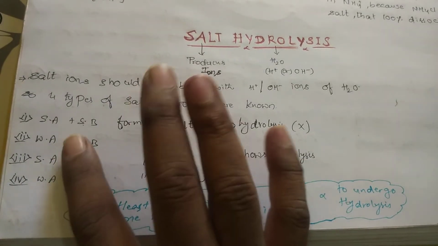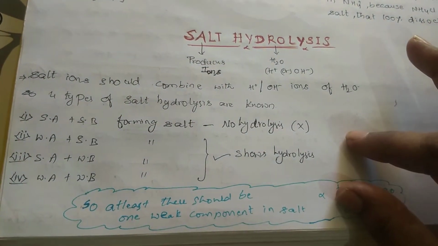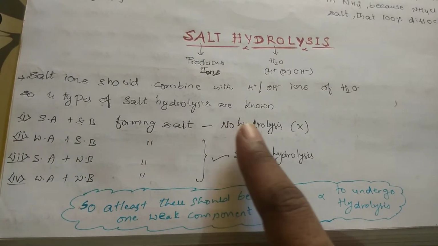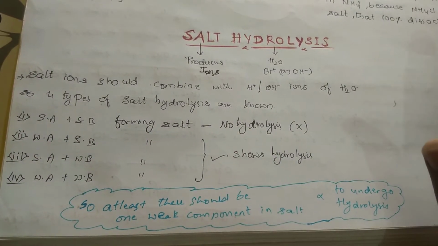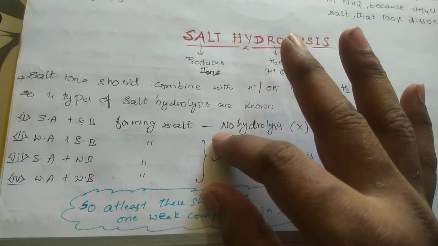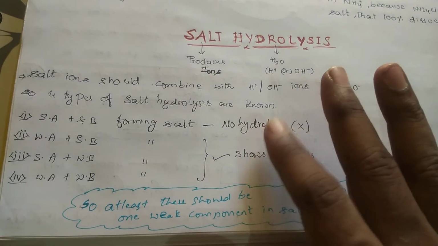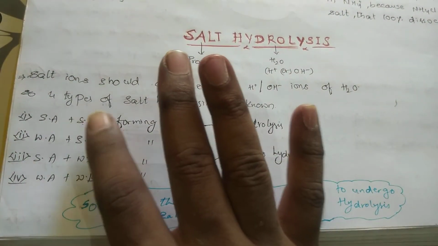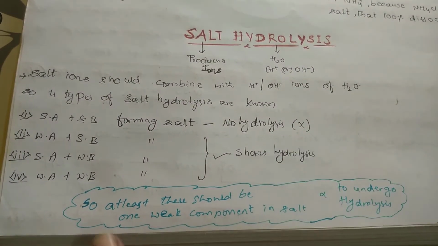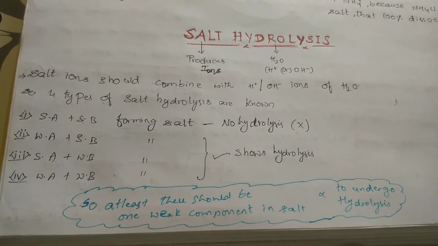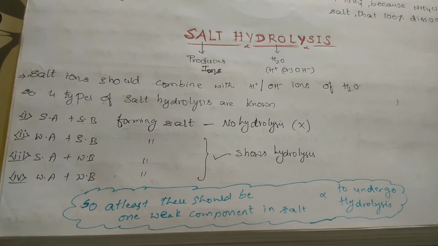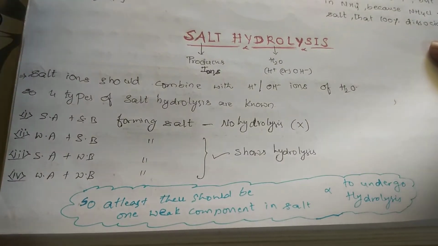See, on the whole I am explaining here. Again we will go in deep. Strong acid plus strong base, whatever salt it forms, will not be involved in hydrolysis. That one will not combine with water, and the remaining three salts will combine with water. So no hydrolysis for the salt formed from strong acid plus strong base. To undergo hydrolysis, there should be at least one weak component in the salt. So at least one weak component in the salt, and then it undergoes hydrolysis, right?